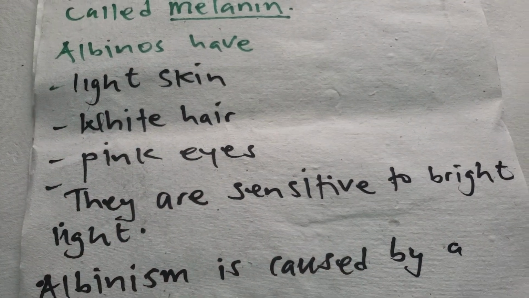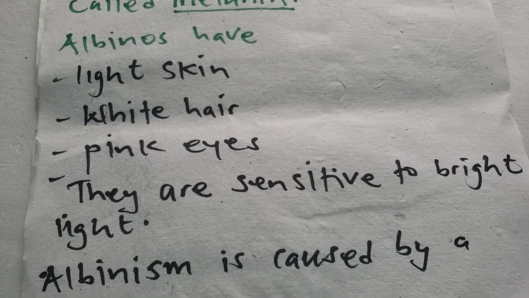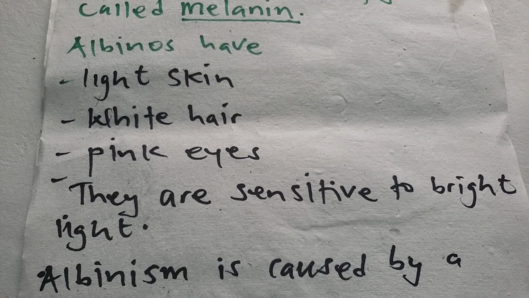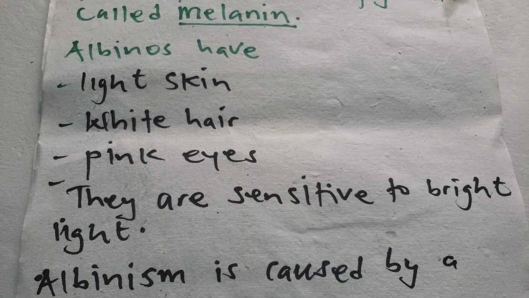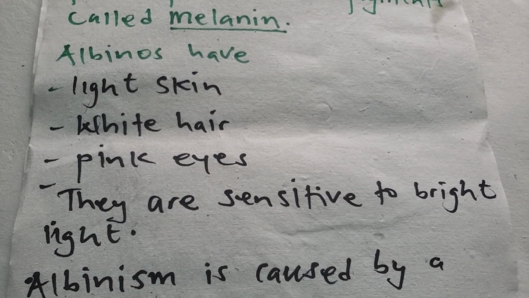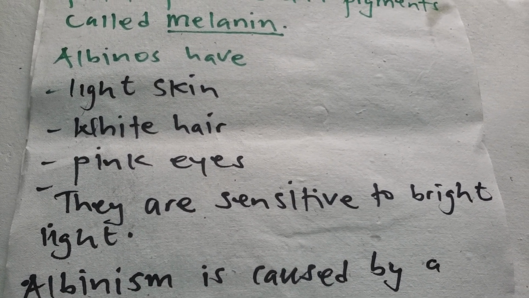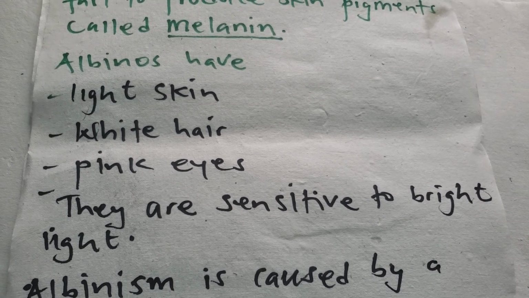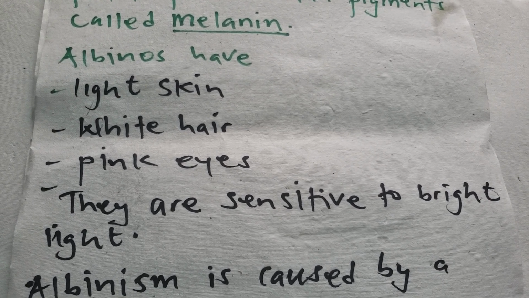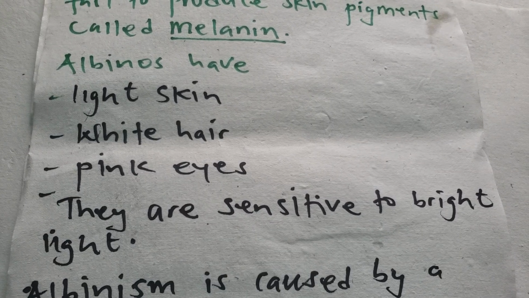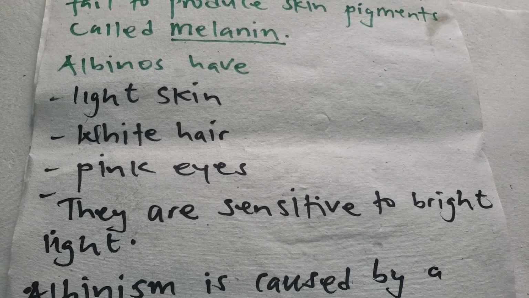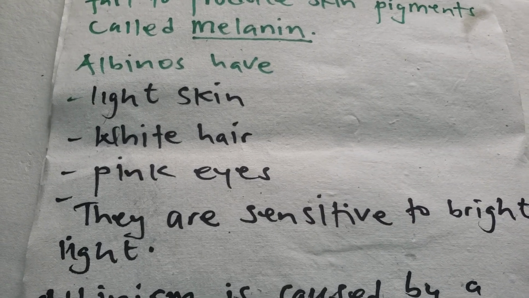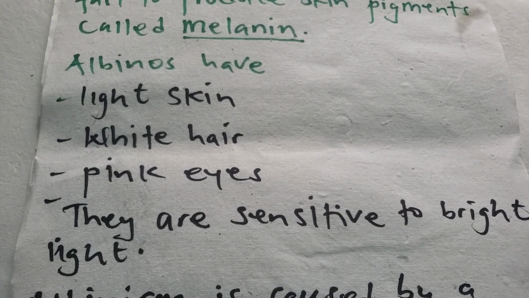Now these are the characteristics of the albinos. Albino people have light skin, white hair, pink eyes, and their skin is sensitive to bright light.